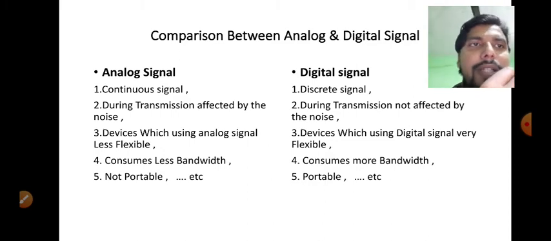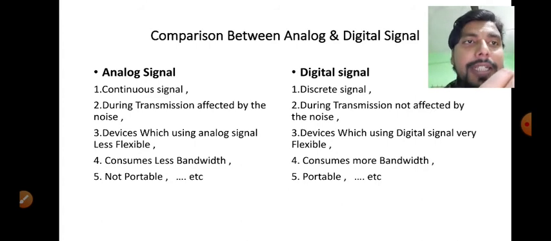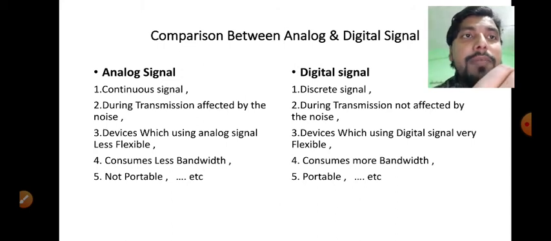But when we are talking about a digital signal, when the digital signal is affected by the noise in the channel, because of noise an error is introduced in the system, and this error can be detected and corrected. So that is the advantage of digital signal. That's why digital signal is more preferred as compared to analog signal.